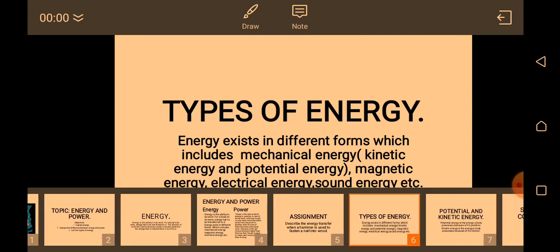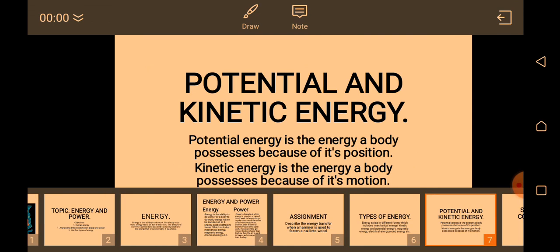I want us to still know the meaning of potential energy and kinetic energy. Now, potential energy is the energy a body possesses because of its position. A lot of objects possess potential energy. The reason is that any object that is stagnant, that does not move from one point to another, is said to have potential energy. A mango on the tree has potential energy. A vehicle at a spot, a human being standing at a spot, stagnant waters, all these have potential energy. That is why we said it is energy possessed by a body because of its position.